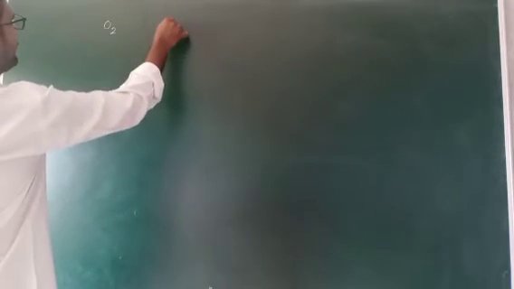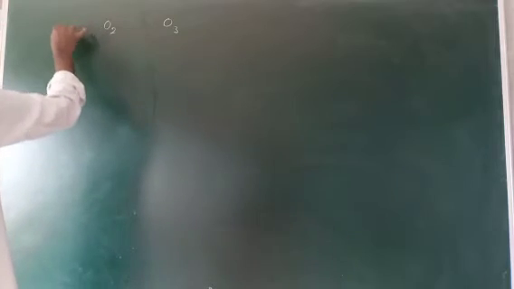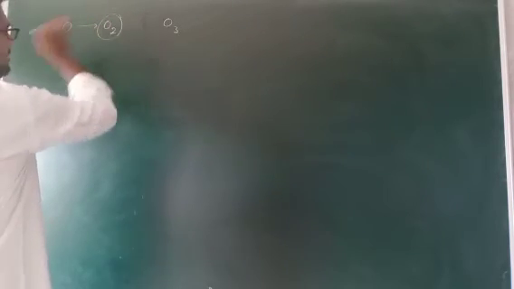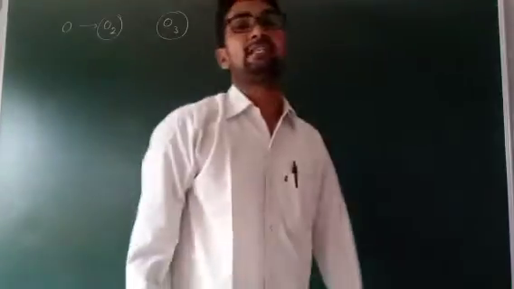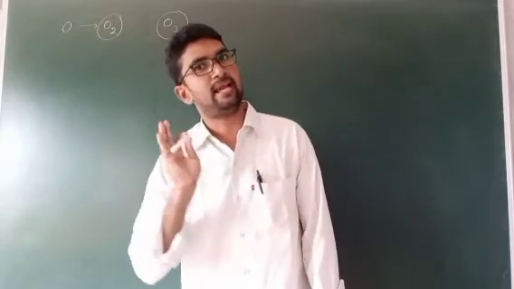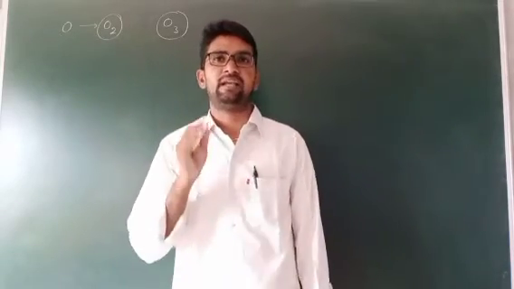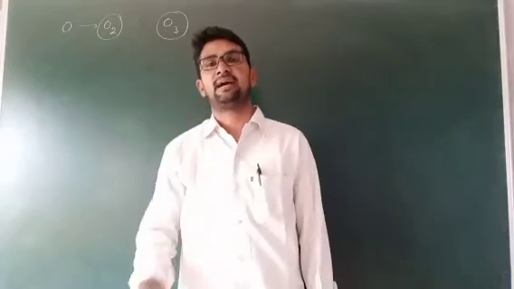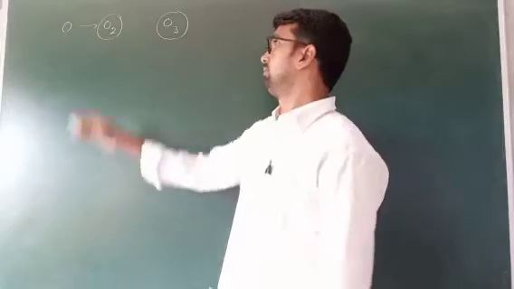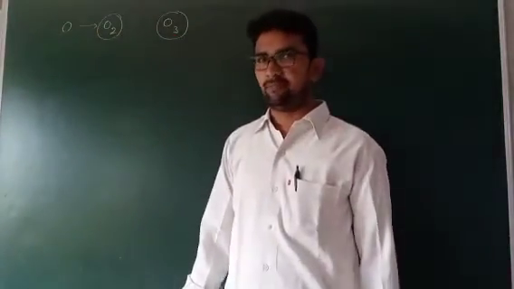So O2, O3. Generally, the oxygen symbol is O. But oxygen is always formed as O2 or available as O3. It depends upon the nature of the bonding. Actually, O is not a stable element. That's why, to get stability, it is combined with the same element, sometimes with other elements also. So O2, O3: such a type is a molecule.